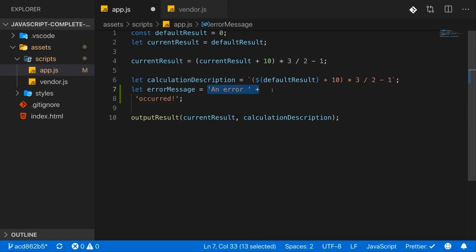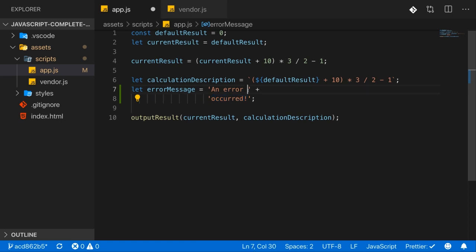You can span expressions that use operators across multiple lines. That would be possible here for mathematical operations, just as it is possible for concatenating strings with the plus operator. And here you can also indent, and if you do this and you would output this somewhere on the web page, this indeed would not include a line break and also not extra white space, because this is really just something we do for us here in the IDE to make this more readable. The string that's getting constructed only consists of these characters between the single quotes. So there's no line break in there, and there is also no extra white space.